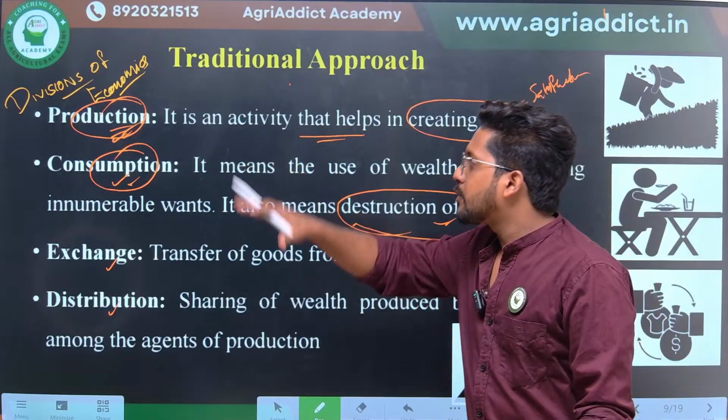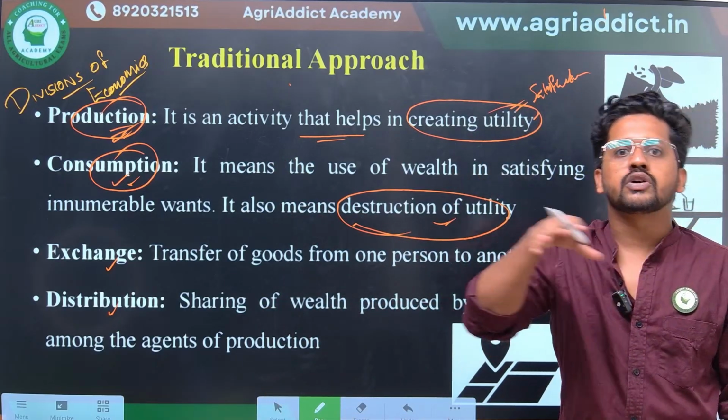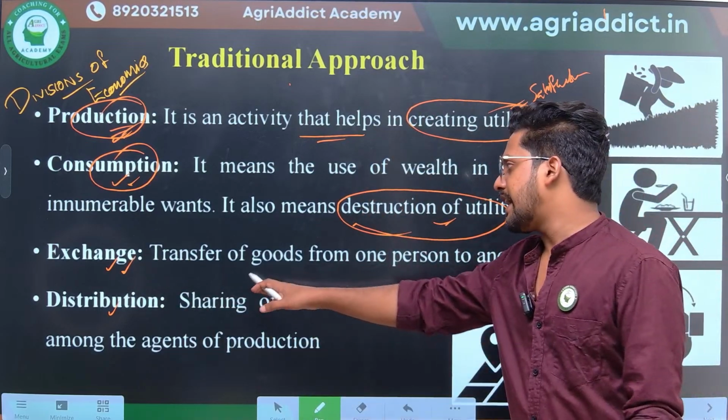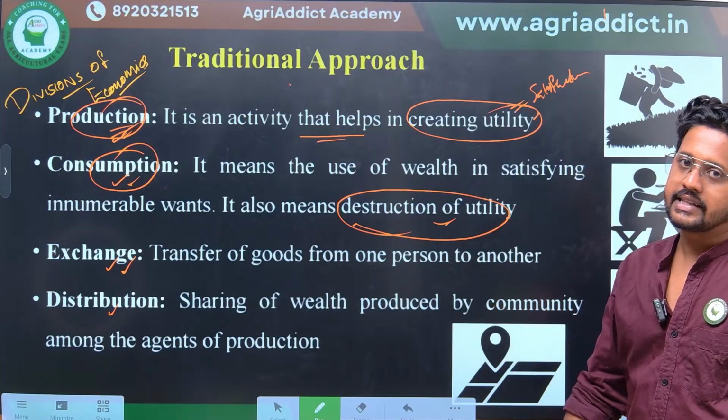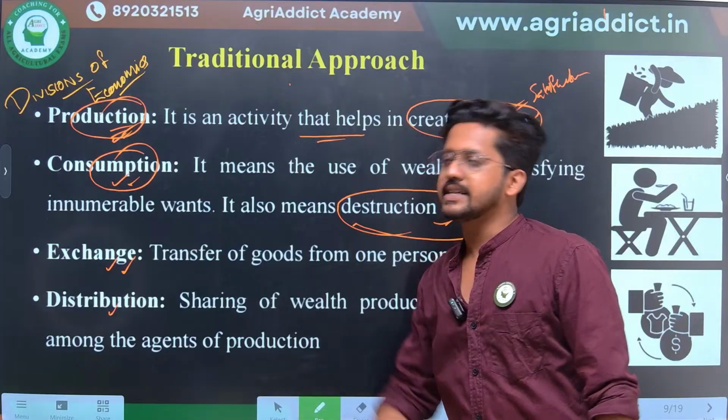So this process of exchanging the product from the point of production to the consumption end is also known as exchange. So it's nothing but the transfer of goods from one person to another. The exchange of paddy from the farmer to the final consumer is also known as exchange.